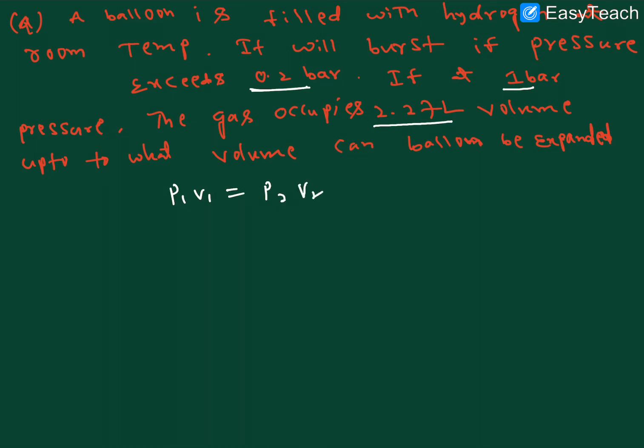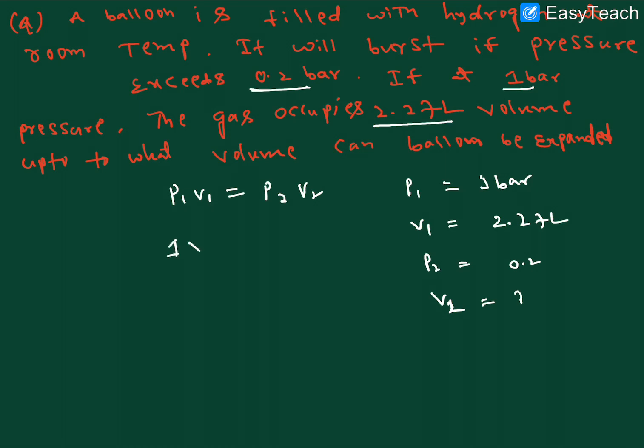P1 V1 is equal to P2 V2, right? So what is the P1 they are giving here? P1 is equal to 1 bar, and V1 is equal to 2.27 liters. P2 is equal to 0.2. What is the V2 here? So we can substitute here.